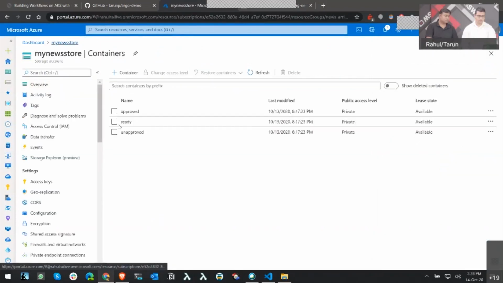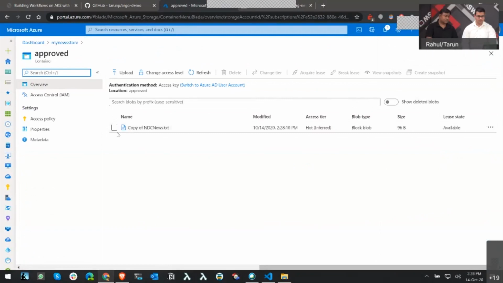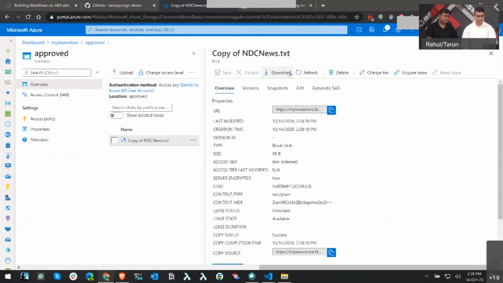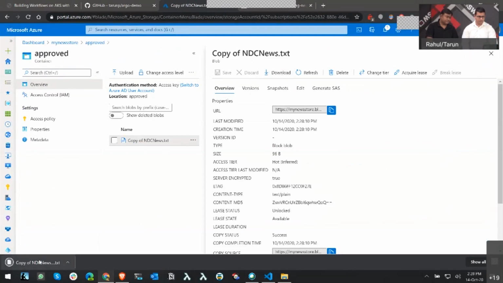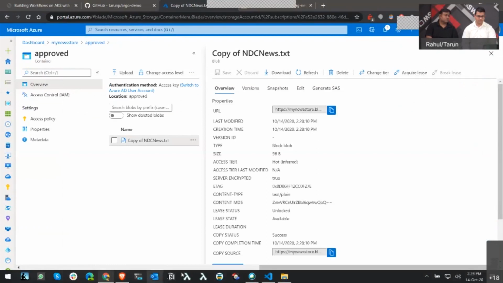Let's check that. Let's go back to our container. Look at the approved container. We'll find a file over here. So let's download this file and see whether it's the same file as what we uploaded. And you can see the content here, which just means that it is the same file which we uploaded to the container initially.